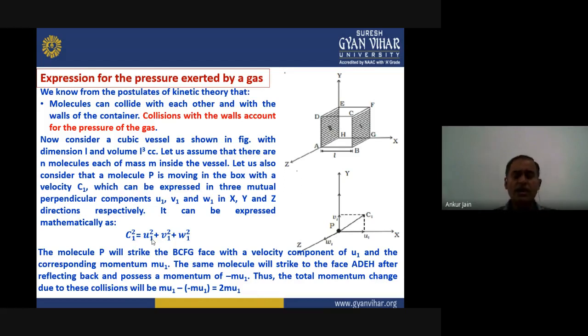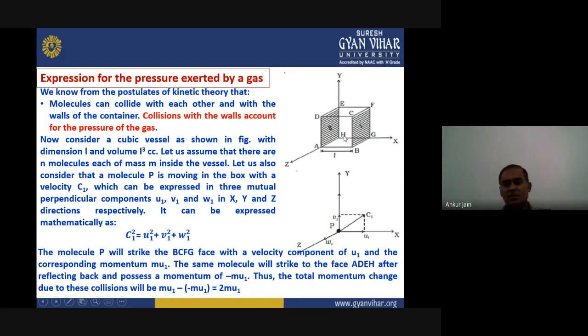Now, if we consider that this molecule is in random motion, for example, we are considering right now that the molecule is moving along the x-axis only. So the molecule P will strike the BCFG face with a velocity component of u1. Here u1 is in the x direction, so the particle strikes the wall with velocity u1, and the corresponding momentum will be m into u1, because the mass of that particle we are considering as m.